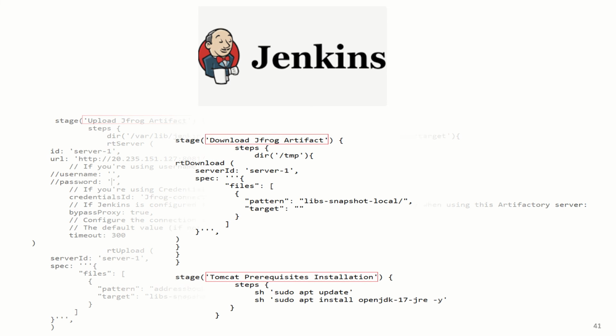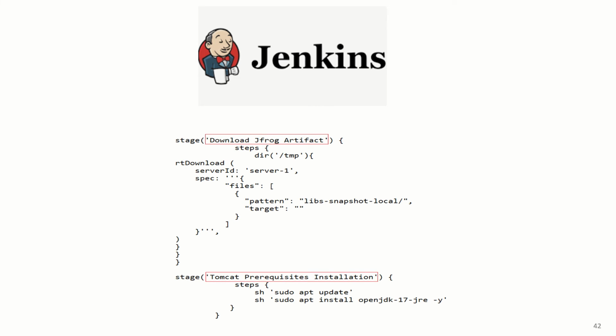Once it is uploaded, we can also download it from that portal. Where we want it downloaded, we can define in the dir here. It's /tmp, so we'll download that file here. Then we need to provide a specification file similar to the upload section, where we again provide pattern and target. The pattern will be where our addressbook.war is, which is in lib snapshot local, and the target will be blank, which means it will be downloaded to the directory we specified earlier.